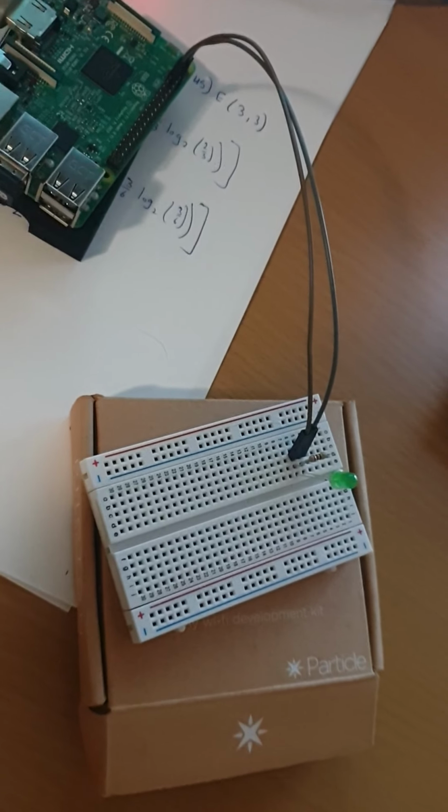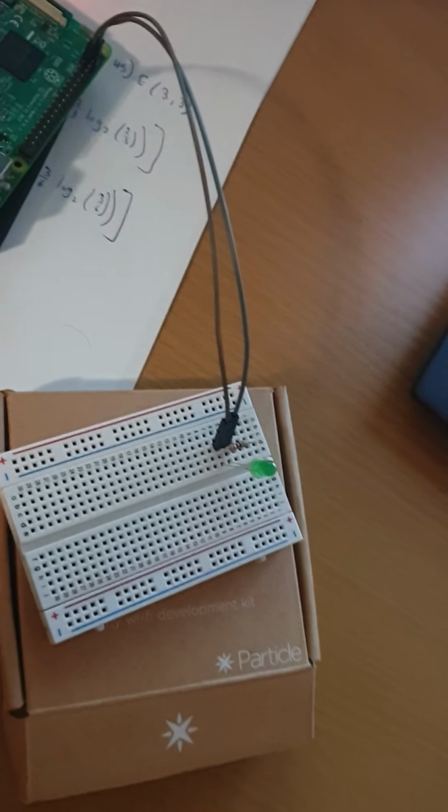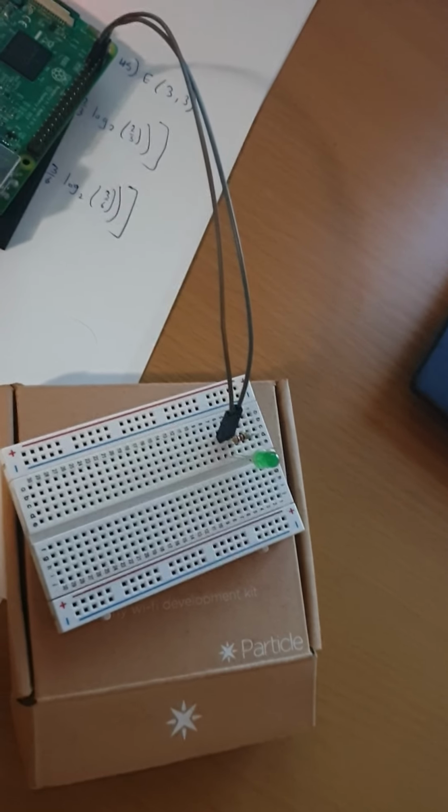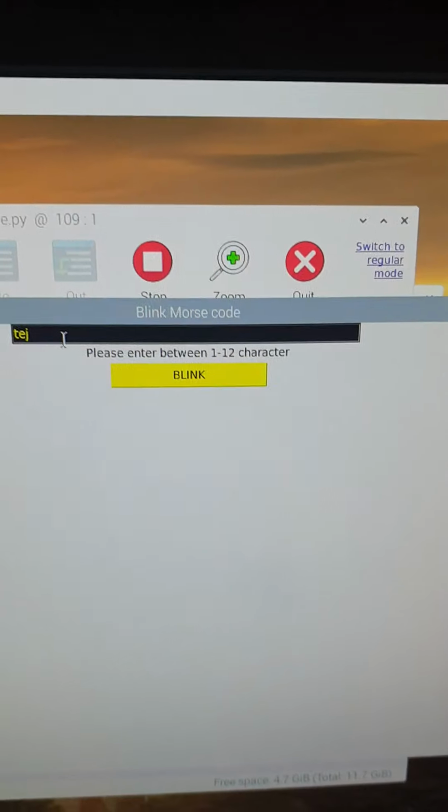Hi, this is my demonstration for TOS 5.3 Blink Morse code. So I've run the program. Here is the GUI. I will write my name. My name is Tej. So I will write my name and then click on blink.